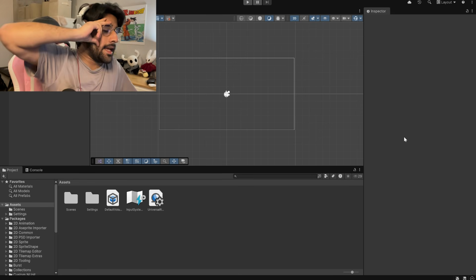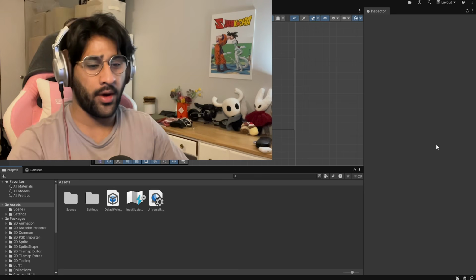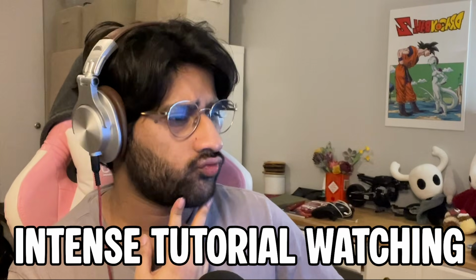Turns out it's my second monitor issue, because my second monitor goes only up to 85 Hz and Unity locks your refresh rate on the application to that of the lowest monitor refresh rate for whatever reason. You know what? I'll live with 85 Hz. Whatever, man. Moving on. What am I looking at right now?